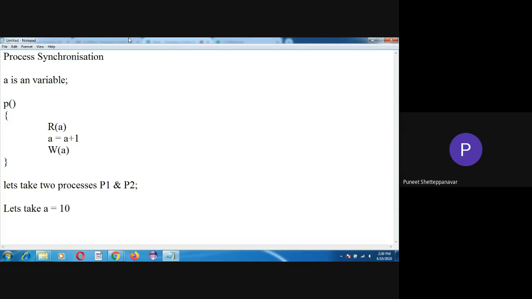In the same way, in your CPU there will be numerous processes available, which are going to do multiple tasks. Each and every process has its own task to complete. Now let me take two processes. As you can see on the screen, two processes are there, P1 and P2, which I am now selecting.